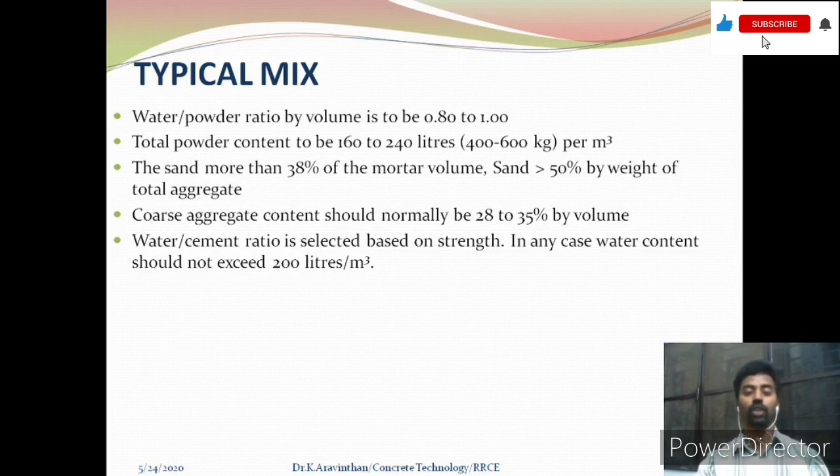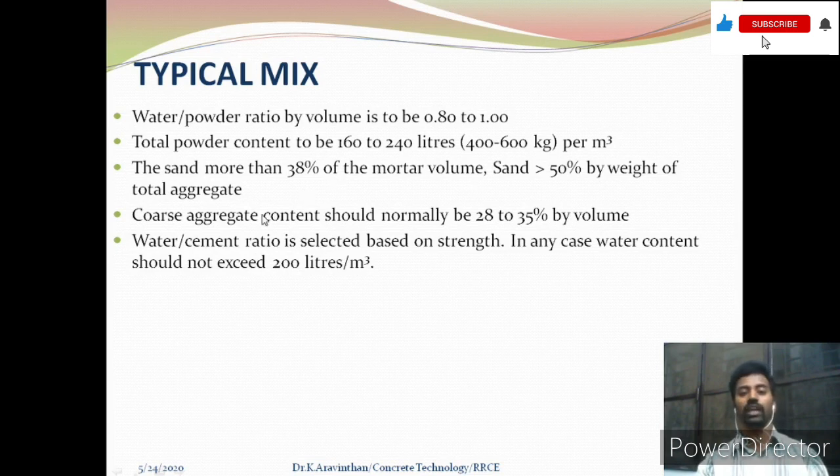Next one, the total powder content should be 160 to 240 liters, that is 400 to 600 kg per meter cube. So this much powder quantity in kg is required. Next thing is, sand should be more than 38% of mortar volume. So it indicates a higher content of sand, that is more than 50% by weight of total aggregate. This is what I have indicated earlier. So the sand should generally be higher than the coarse aggregate, that is more than 50% is essential.